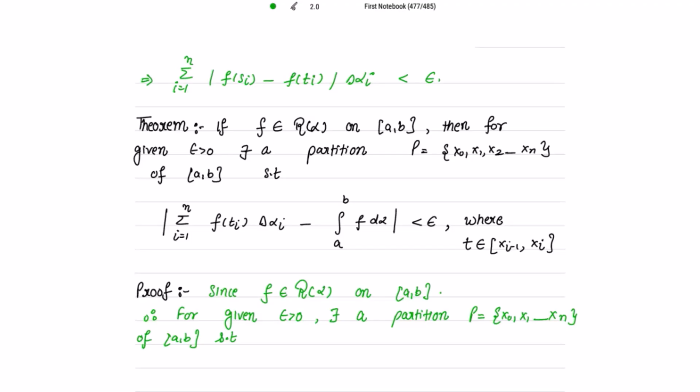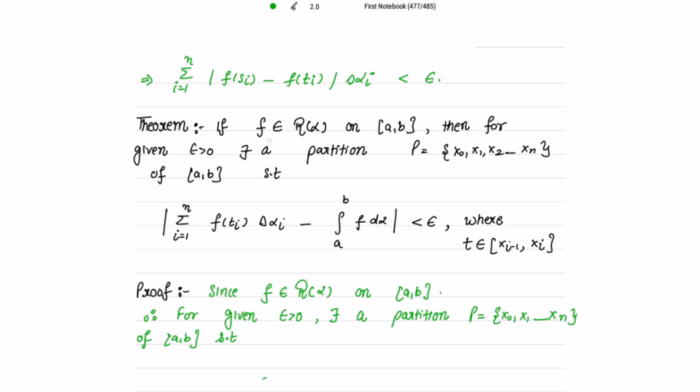If f is Riemann integrable on closed interval [a, b], then for given epsilon positive, there exists a partition P of closed interval [a, b] such that the modulus of the difference, summation i going from 1 to n of f of t_i delta alpha_i minus integration from a to b of f d alpha, is strictly less than epsilon, where t_i belongs to [x_{i-1}, x_i]. Now here a single point t belongs to this closed interval, right? And we need to prove this modulus to be strictly less than epsilon.